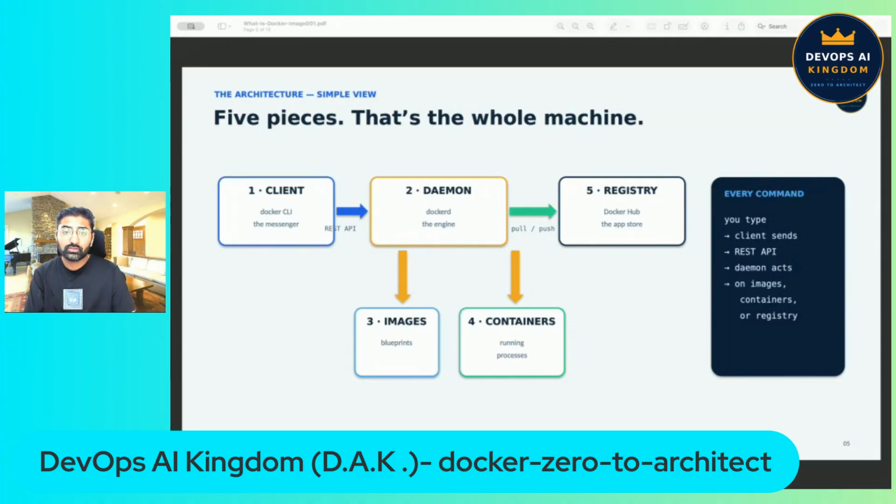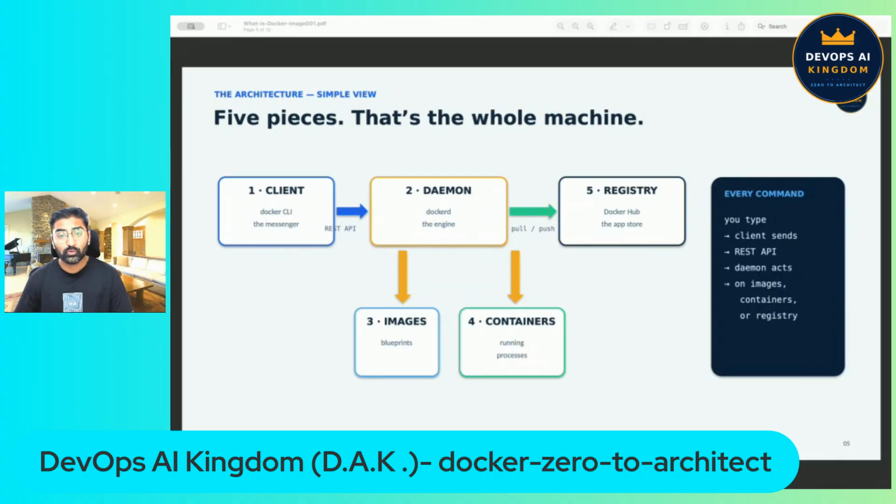Now let us open the machine itself. Docker is made of 5 pieces, and once you can see these 5 pieces, every Docker command you ever type will make sense. Piece number one is the client. That is the docker command in your terminal. It is only a messenger. It does no real work by itself.